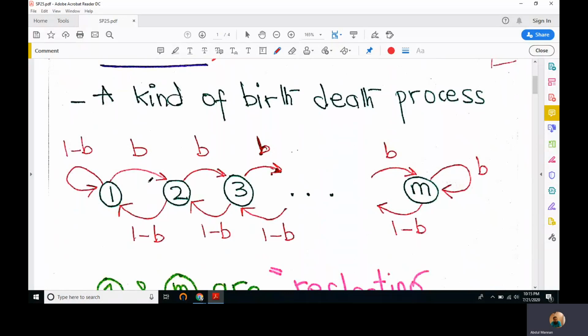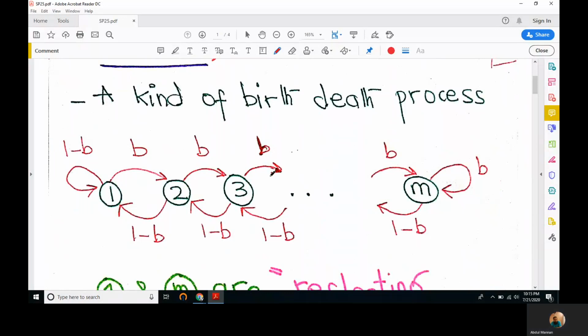So this chain is very much like the birth-death process that we studied in the last lecture, with the difference that there is no arrow that initiates and lands on the same state, except for the barriers. Barriers means the first state and the last state, right? So in addition to the first and last state, there is no self-transition arrow throughout the chain.